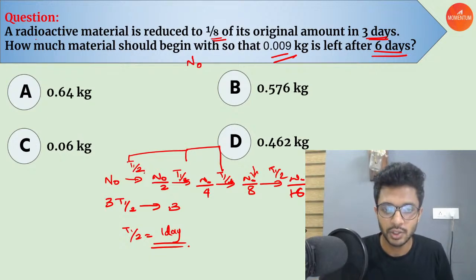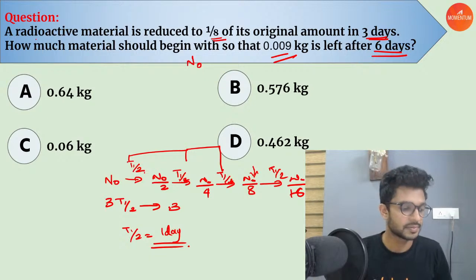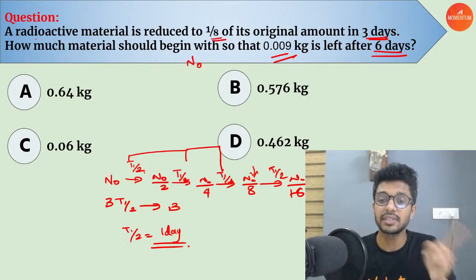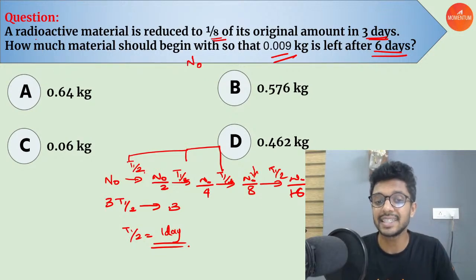Understood? 2, 4, 8, 16, 16 into 2 is 32. And one more half-life is N naught divided by how much? 64. Right? So how many half-lives are being taken here? It is taking 6 half-lives. 6 half-lives corresponds to 6 days.